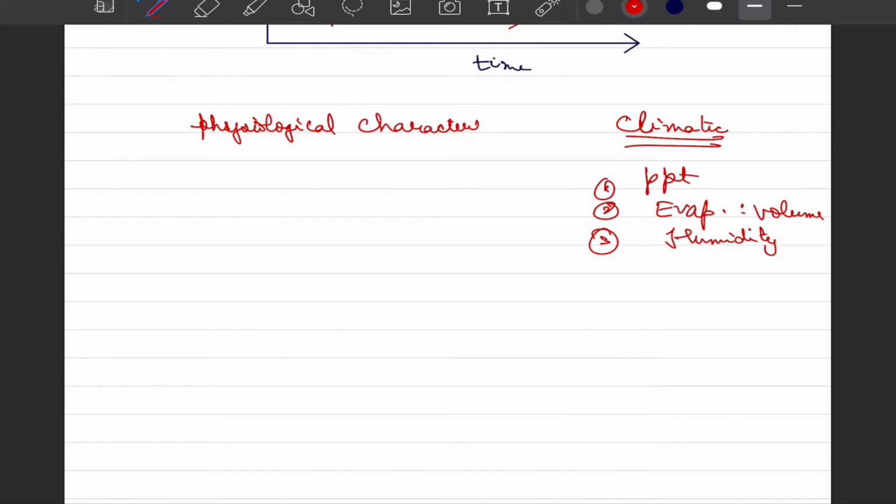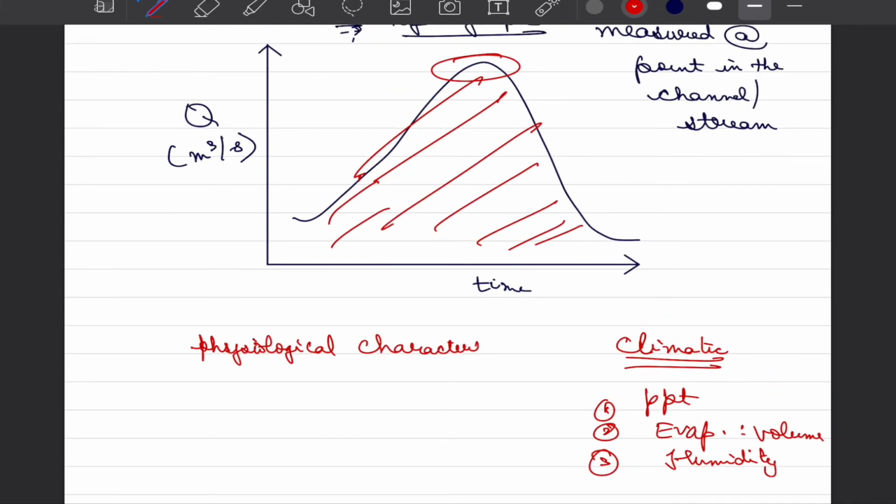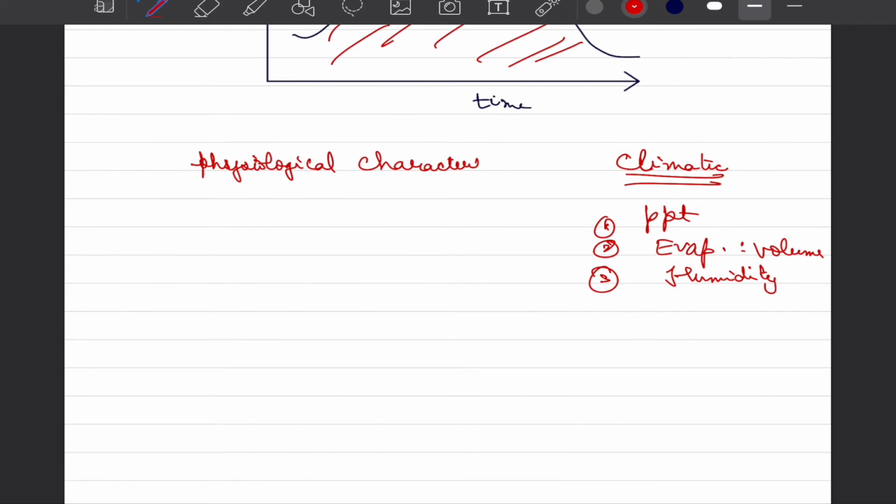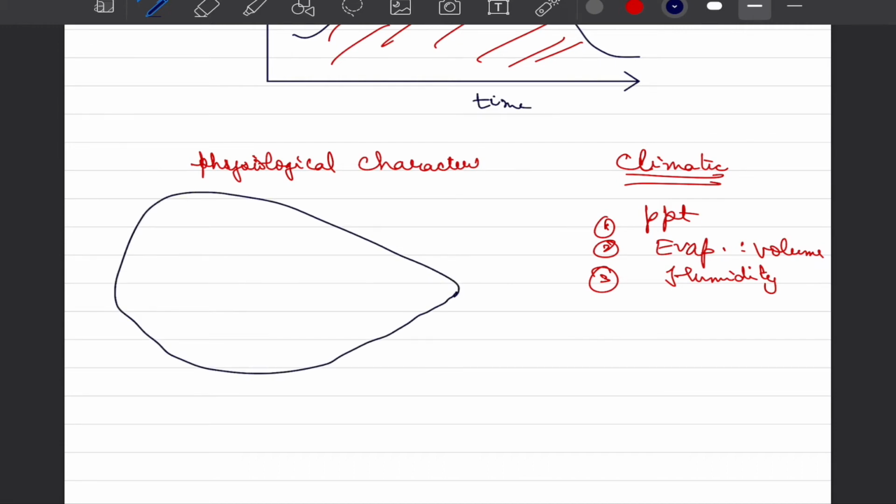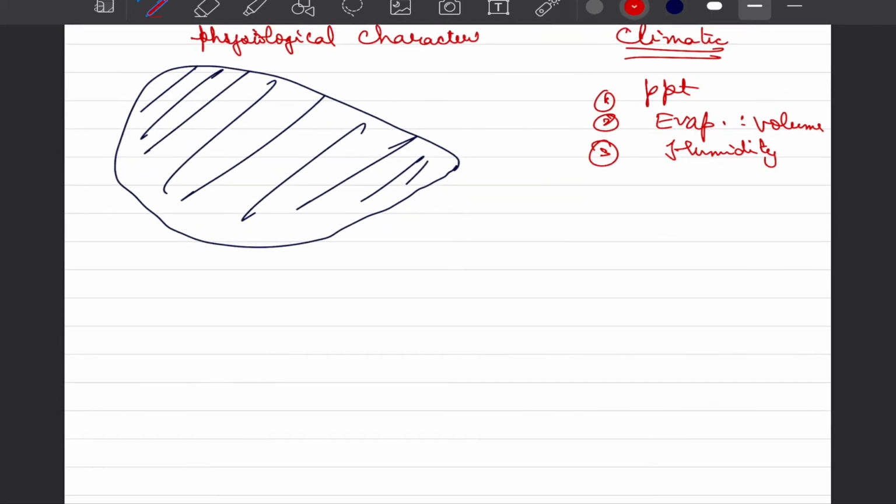And then when we talk about humidity, one can argue then why we don't consider wind separately. So all the processes that we have talked about so far in the course of hydrology are going to be the climatic variables that are going to impact the shape as well as the volume under this curve. But here we are more interested in the physiological characteristics, because I have mentioned that we are essentially dealing with a watershed. We will have some confining boundary, so that whatever is happening in this region stays in this region. So we have to understand how the shape of this region is going to impact the shape of our hydrographs.